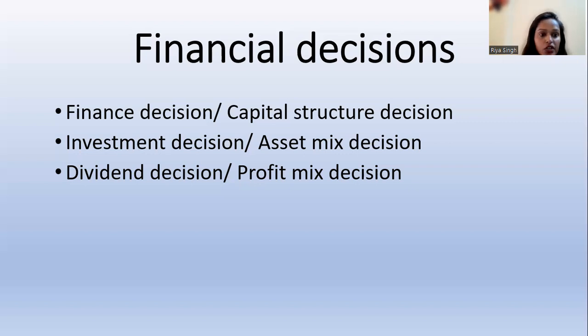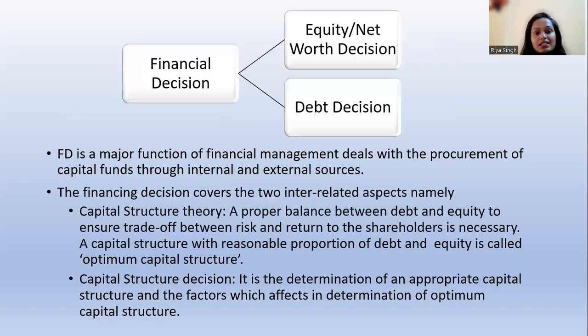Okay. So if we talk about the finance decision, it is a decision regarding what should be our capital structure if we are going to start a business or any new project. What different kinds of capital will we have in our capital structure?